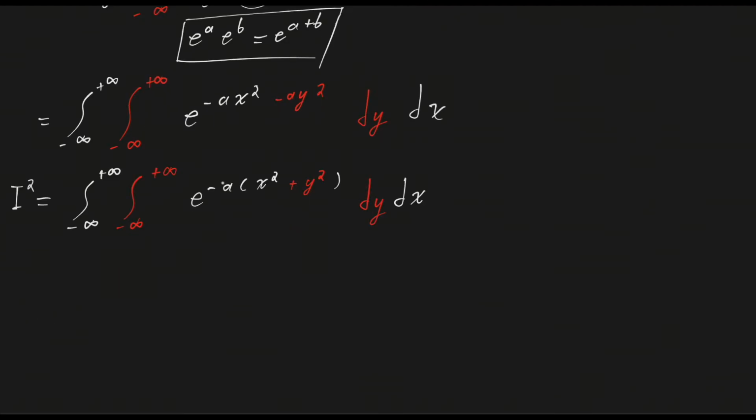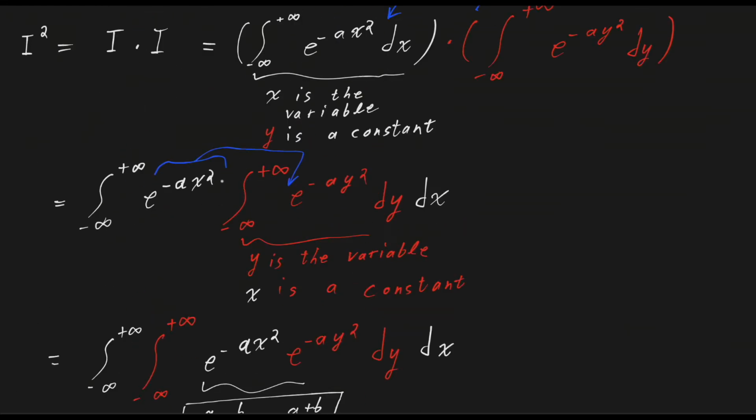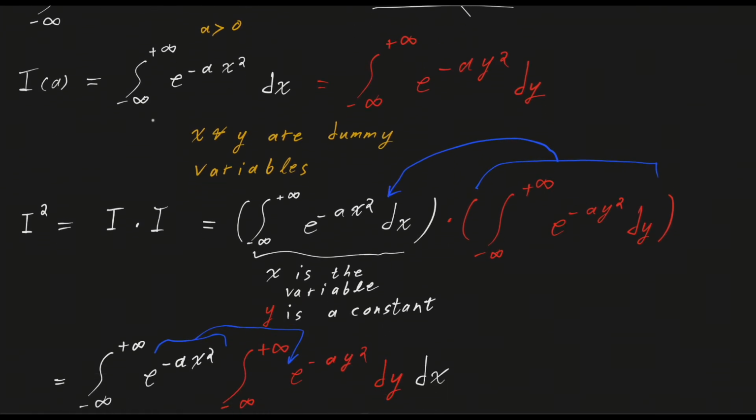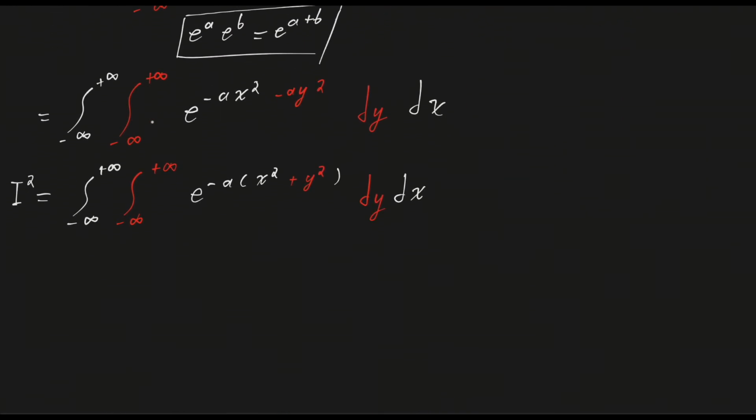And you might say now that instead of having one variable, you have two variables and two integrals to evaluate. It seems as though we are at a worse situation than the one we started with, which had one variable and one integral to worry about. So what's the deal here?